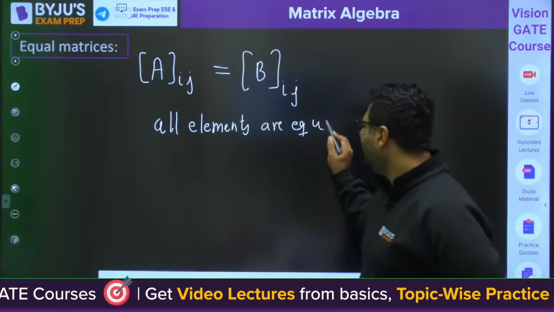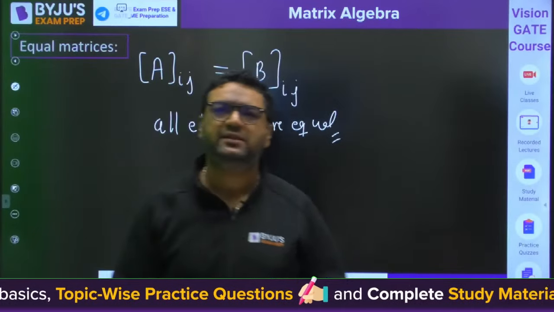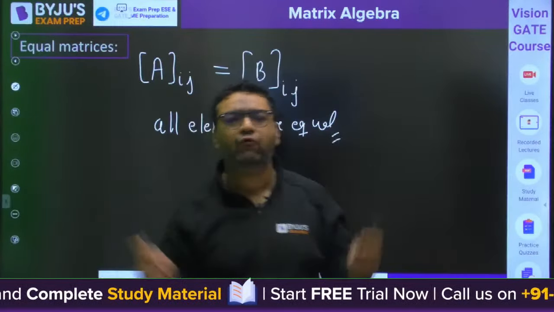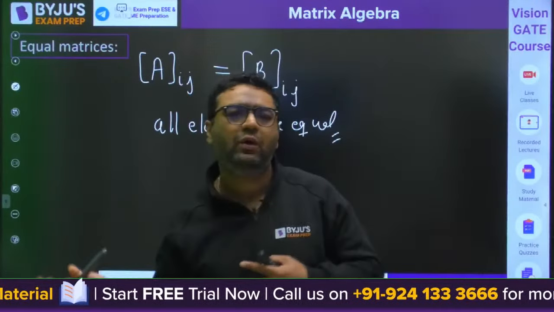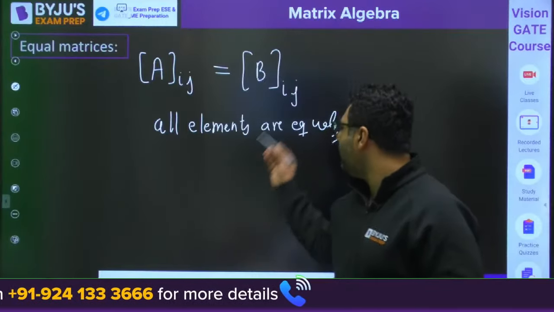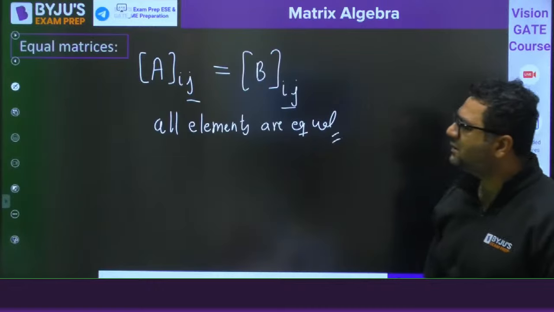If even one element is not equal, the matrices are not said to be equal. So equal matrices means all elements of one matrix are equal to the corresponding elements of the second matrix individually, and obviously their number of rows and columns remain the same. So this is the definition.